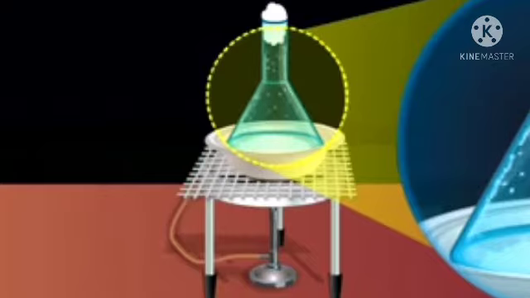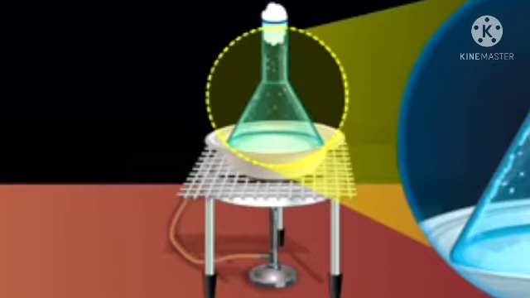Fractional distillation. When the boiling points of the two liquids are very close, then simple distillation does not work. In that case, the fractionating column is used, which is a long tube that provides obstruction to the passage of vapors upwards and the passage of liquid downwards.